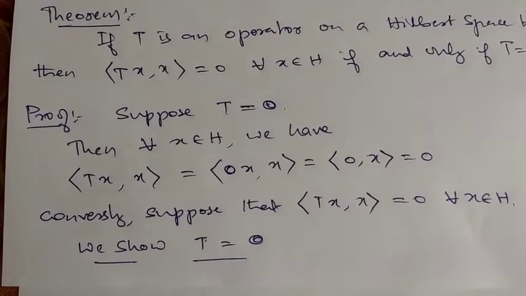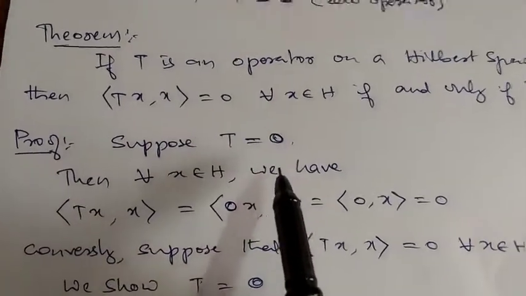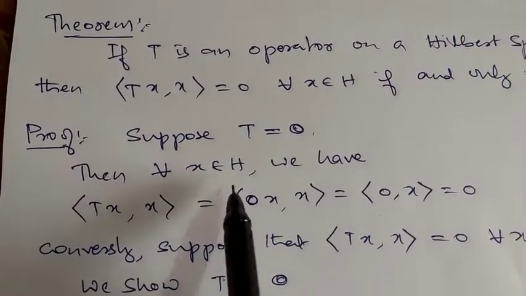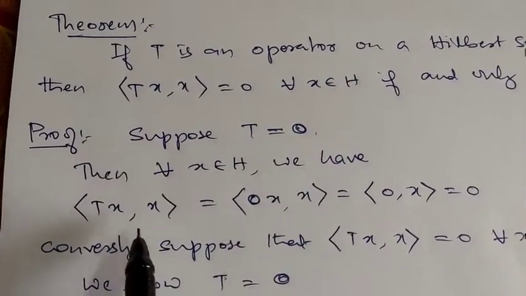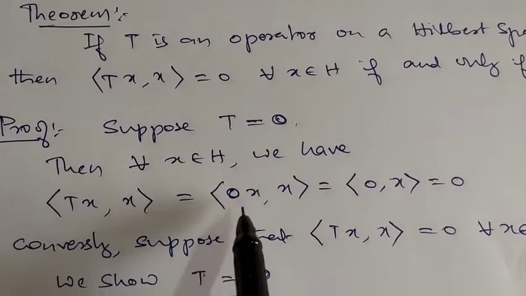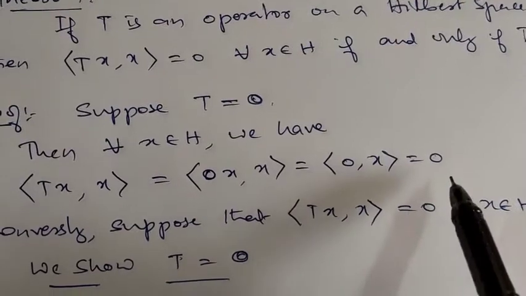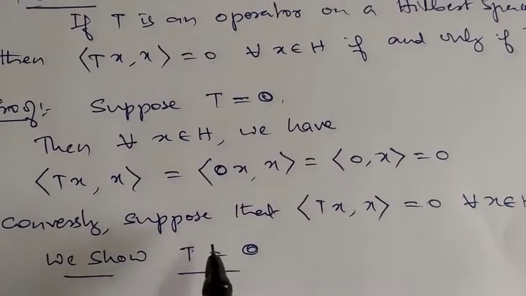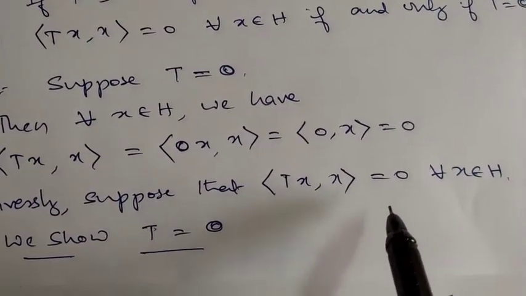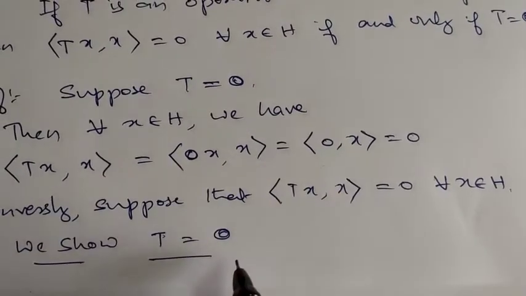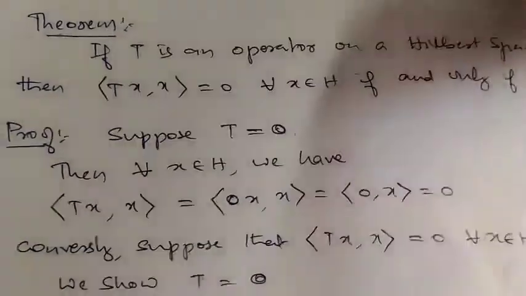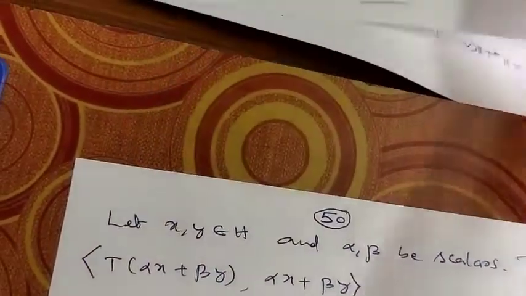First suppose T is 0. T is 0 means that for all x belonging to H we have the inner product of T of x comma x equal to the inner product of 0 of x comma x. 0 of x is 0, so the inner product of 0 comma x is equal to 0. Now conversely suppose that the inner product of T of x comma x is 0 for every x belonging to H. We show T itself is 0, meaning T is the 0 operator.